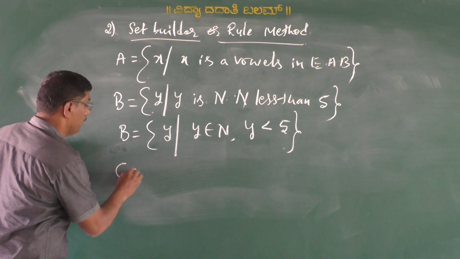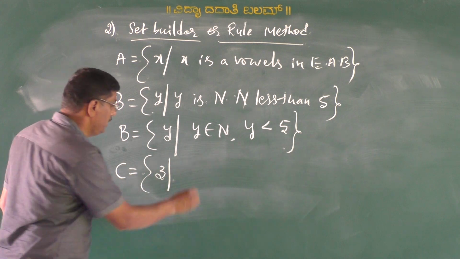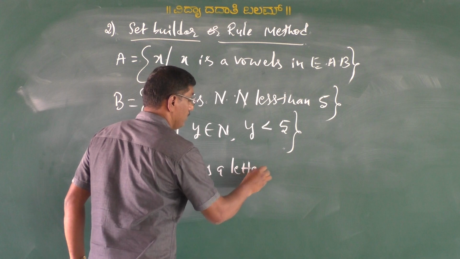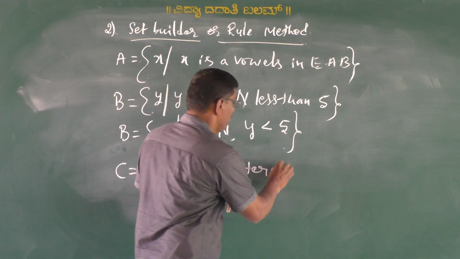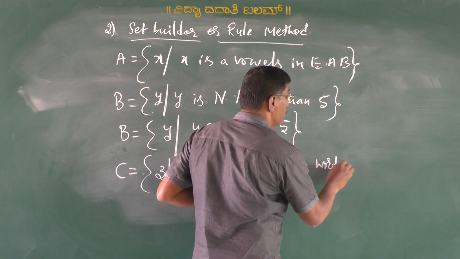C is equal to the set of all z, such that z is a letter in the word mathematics.